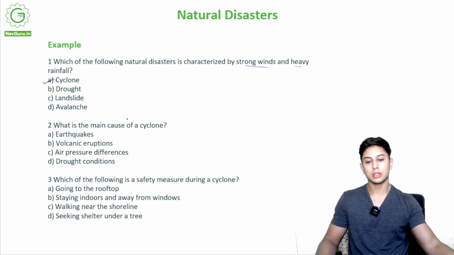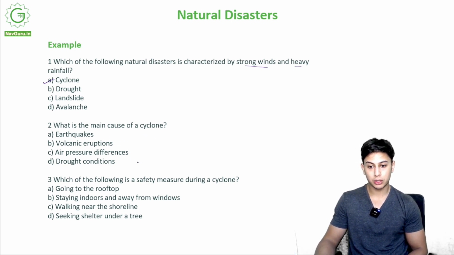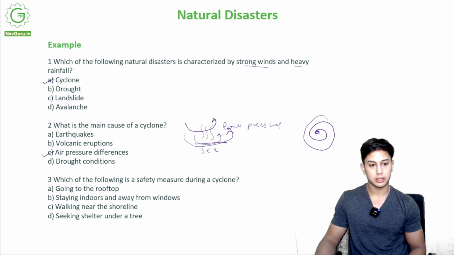What is the main cause of a cyclone? Earthquakes, volcanic eruptions, air pressure differences, drought conditions. So out of these, which is the main cause of a cyclone? It is C, air pressure differences. If you remember, I told you there is heating of the sea, this creates a low pressure, winds blow around this and it leads to a cyclone like this, right? There's a low pressure and the rest of the area high pressure. There are winds flowing very fast and there is rainfall as well.